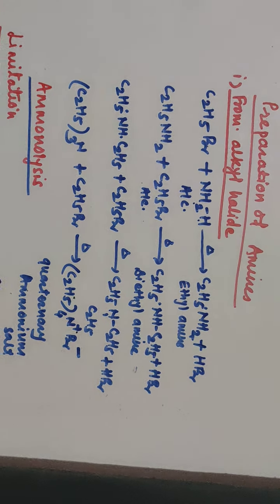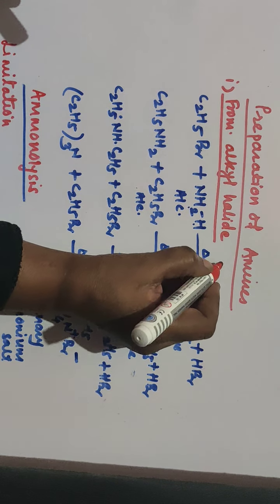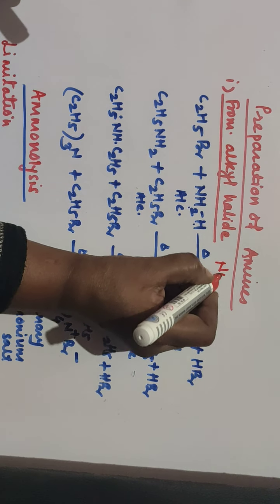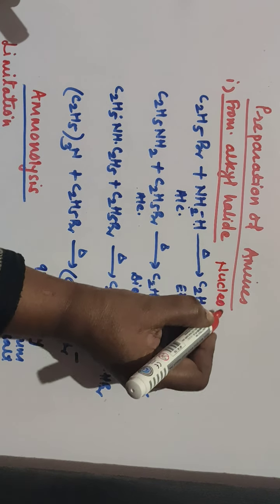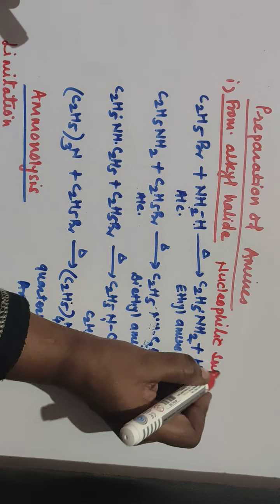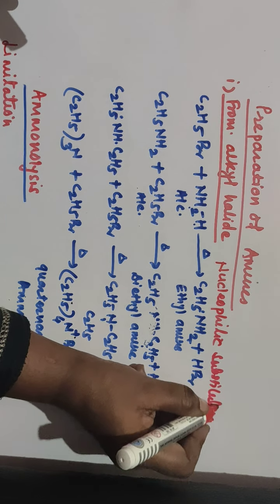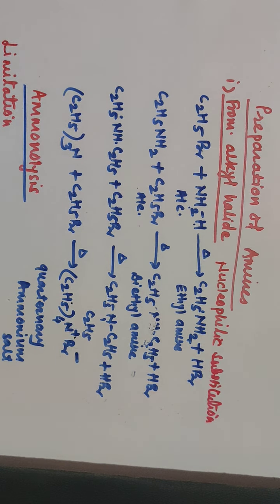Question maybe for MCQ: ammonolysis of alkyl halide is a nucleophilic substitution reaction. What is a nucleophilic substitution? That means one nucleophile is replaced or substituted by another nucleophile. What is a nucleophile?